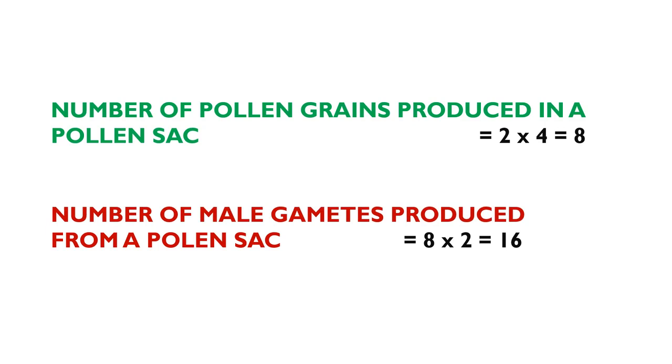Number of male gametes produced from a pollen sac: each pollen grain produces 2 male gametes or male nuclei. So 8 pollen grains into 2 male gametes is equal to 16 male gametes produced from 2 microspore mother cells in a pollen sac.